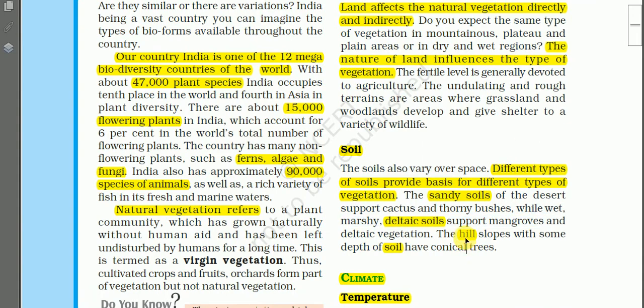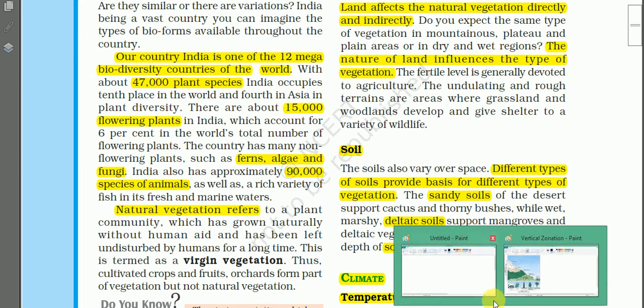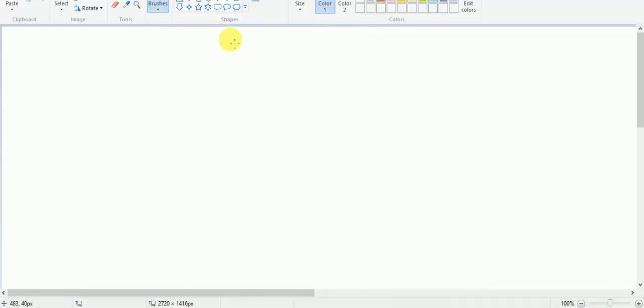And the hill slopes with some depth of soil have these conical trees. So conical trees are mainly found in these high mountainous areas. So this is the tree, and here the crown takes the shape of a cone like this.